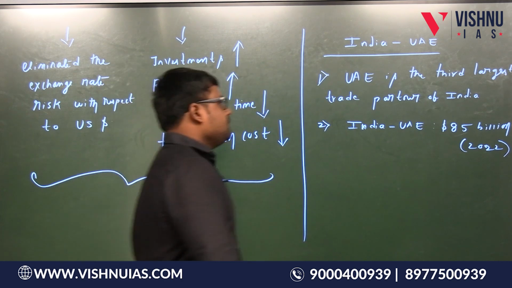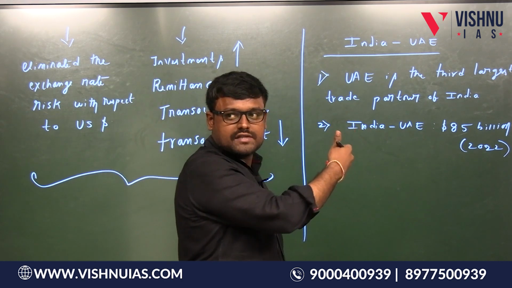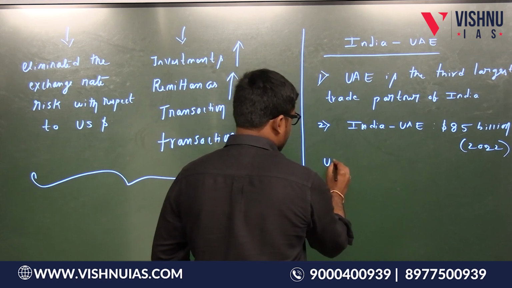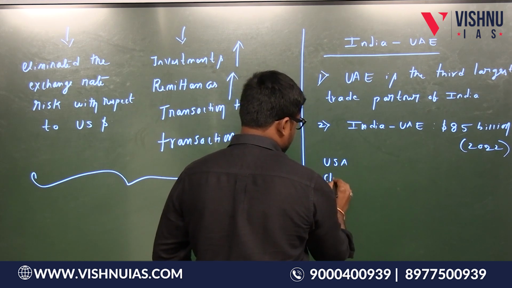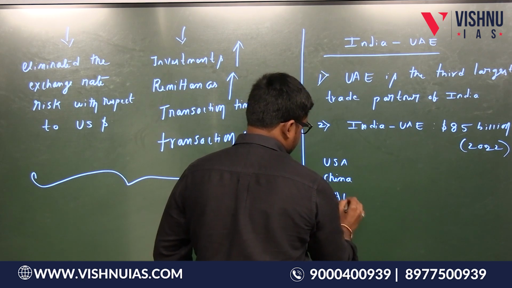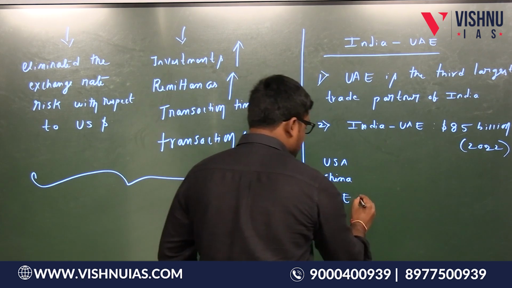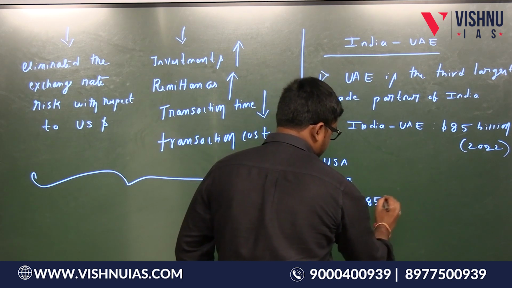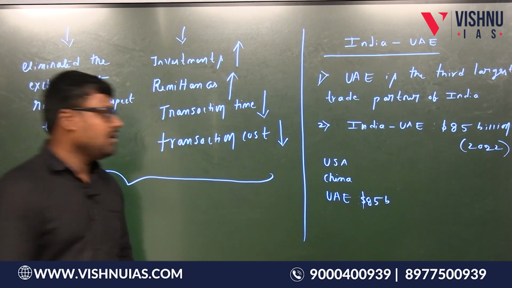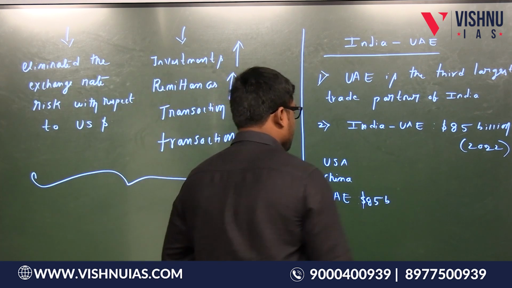Now, who are our first two largest trading partners? First one is USA, next one is China, and then it is UAE. And with UAE we have how much? $85 billion.